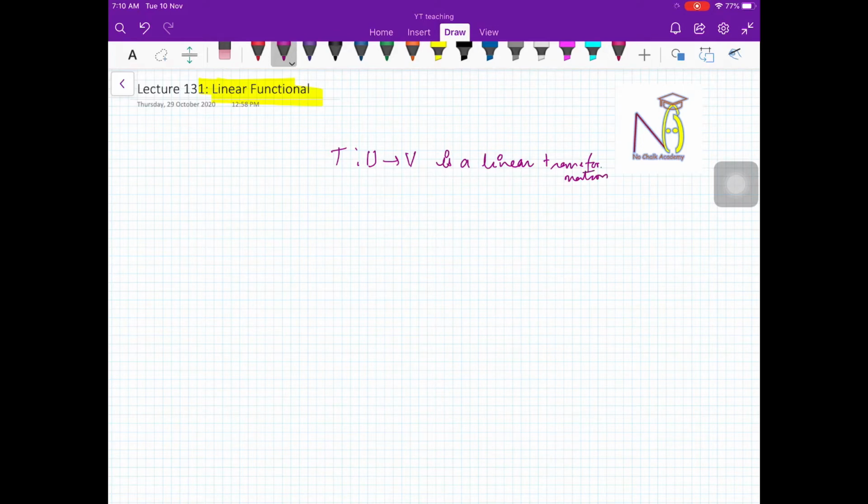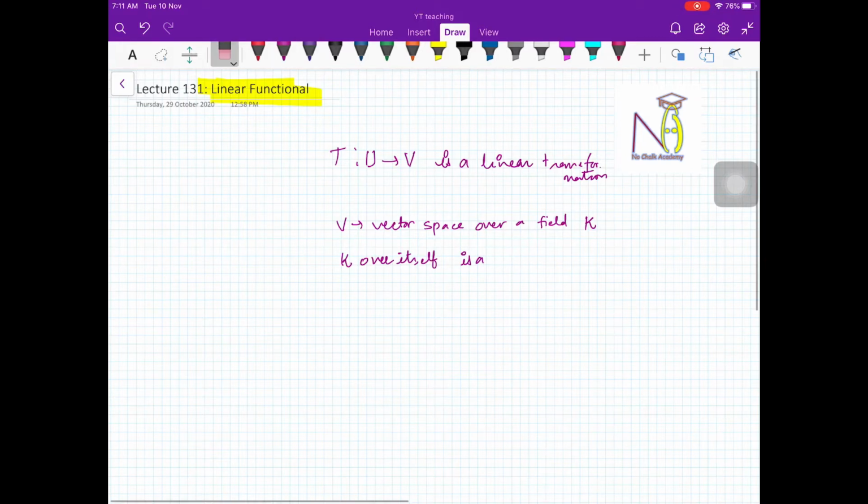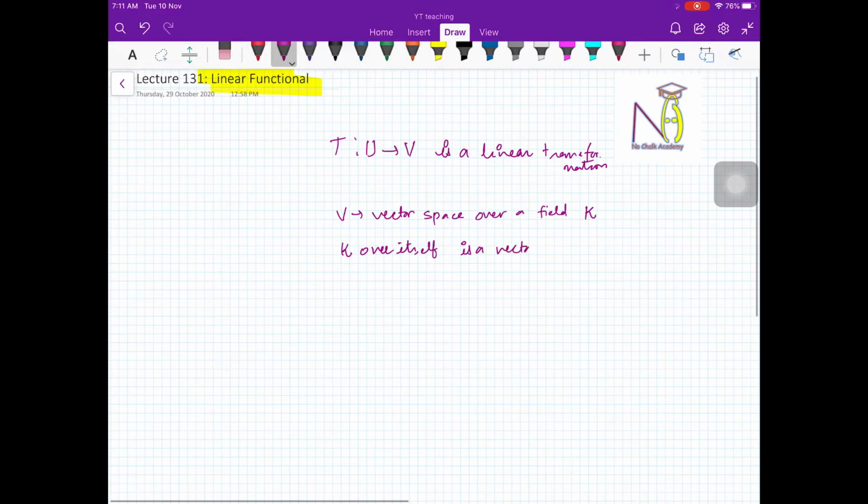Now suppose you have V, a vector space over a field K or F, whatever you want to call it. K is also a field over itself, so you can treat K also as a vector space over itself.